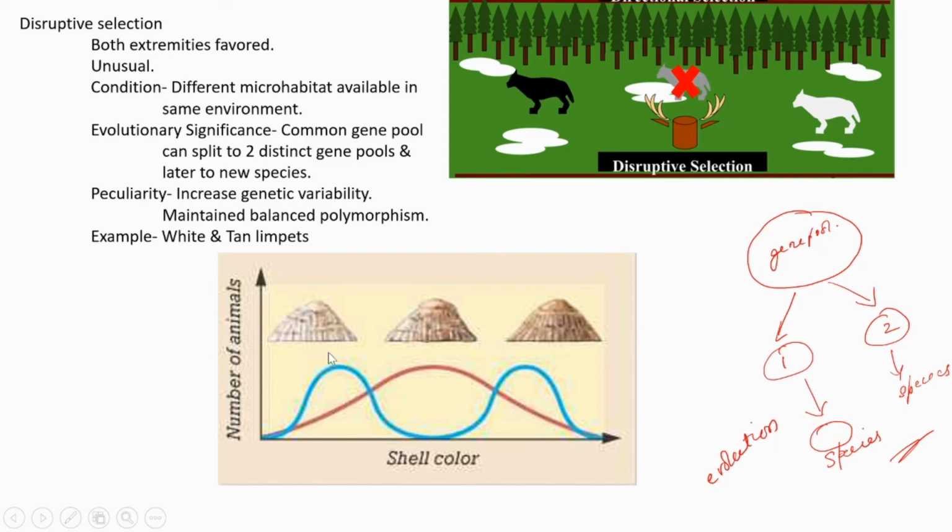This is a graph. Both the extremities are favored because of the environment. Environment means a different substrate that is suitable for the white colored limpet is there, so it exists there, and the environment suitable for the tan limpet to attach is also available, so that also exists. But for the intermediate there is no such environment, so both the extremities exist there.